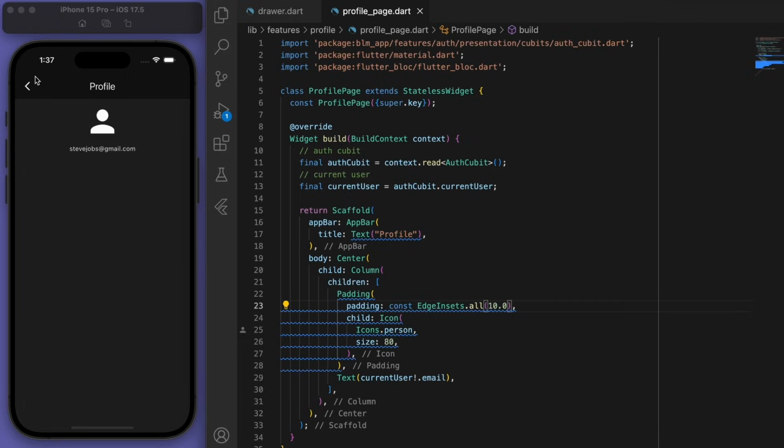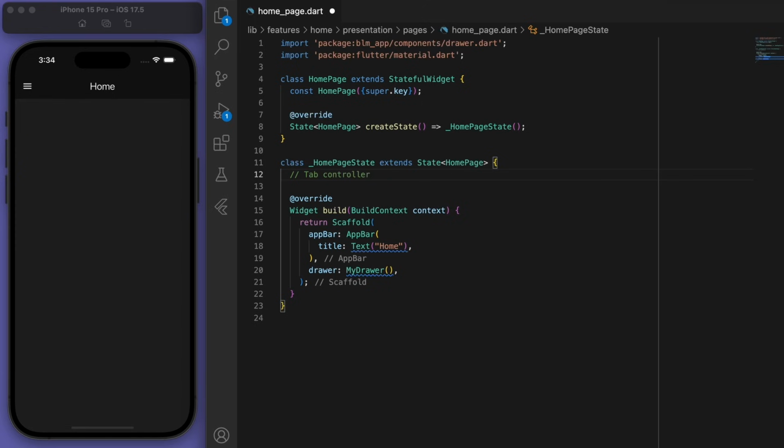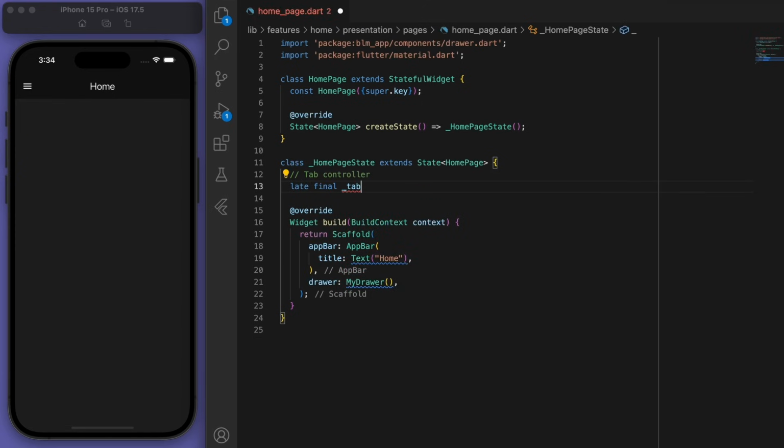Nice. But now everything in terms of the authentication and the profile and the settings is set up. We can now focus on the actual functionality of this app. So in the home page, now one common thing that you can use is a tab controller, which I really like using. So if I was to show you here, let's say the length is 3.